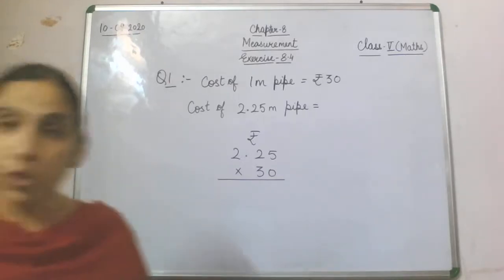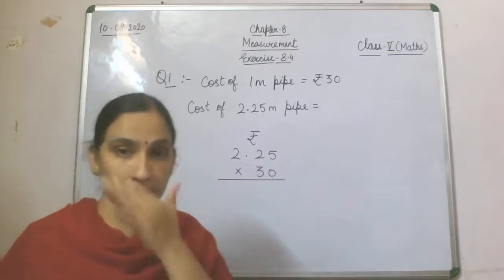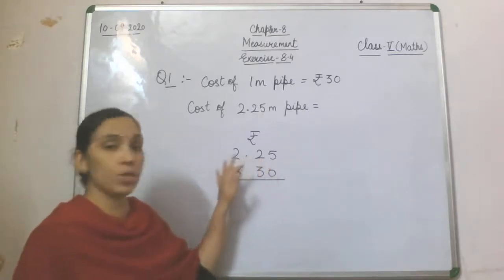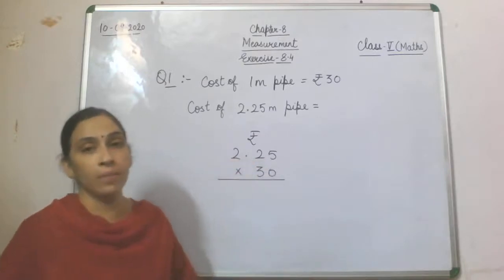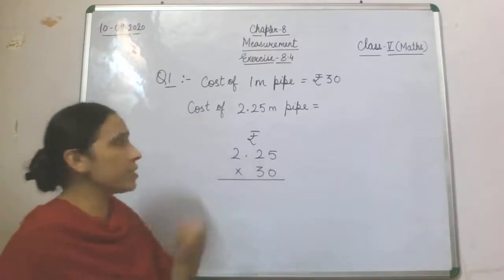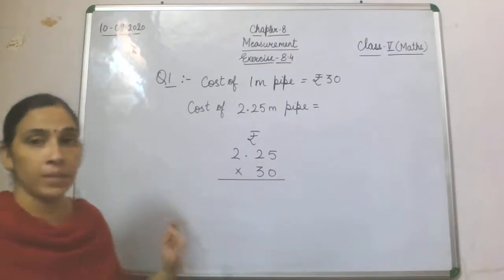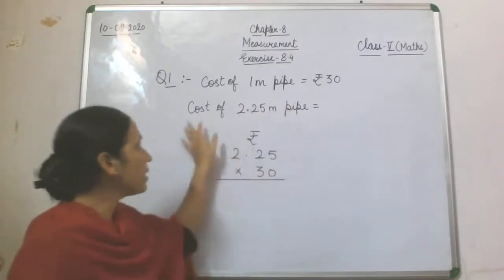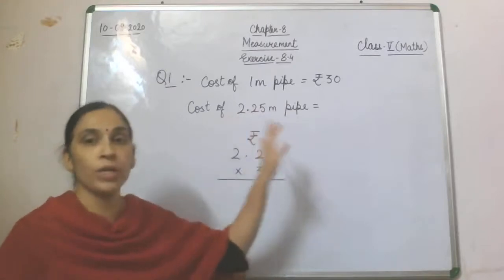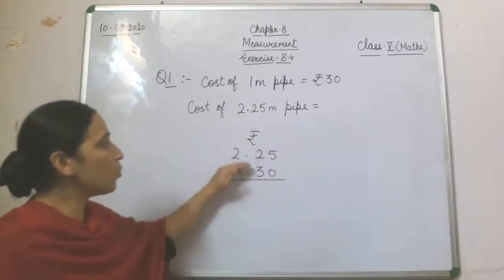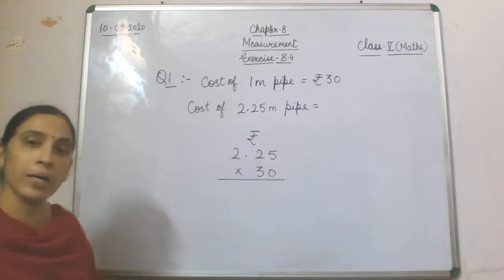Means cost of 1 meter of pipe is given and you are supposed to find the cost of 2.25 meter pipe. So we have written the statement, cost of 1 meter pipe is rupees 30. Then cost of 2.25 meter pipe: we'll write here rupees 2.25 multiplied by 30.